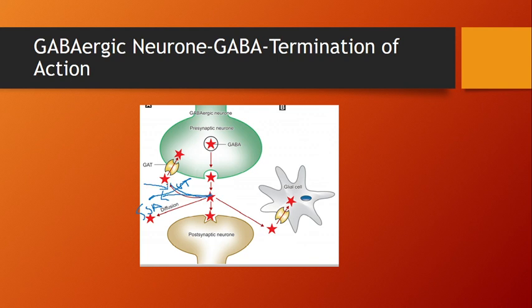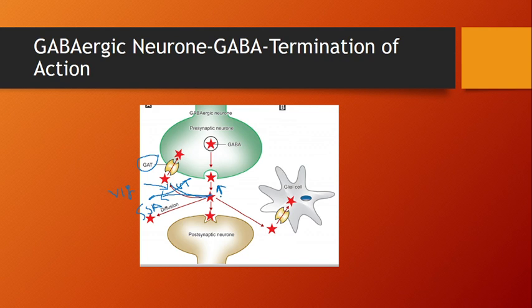So vigabatrin is the drug which inhibits this enzyme. Vigabatrin is a drug which inhibits this enzyme and increases the level of the GABAergic neurotransmitter. And there is a drug called tiagabine which inhibits the GAT transporter and increases the level of this GABAergic neurotransmission. If it increases, you can use it in the treatment of epilepsy, as anti-epileptic drugs.